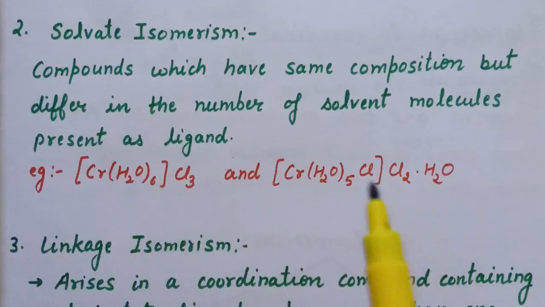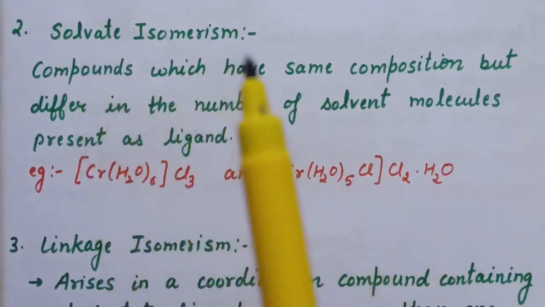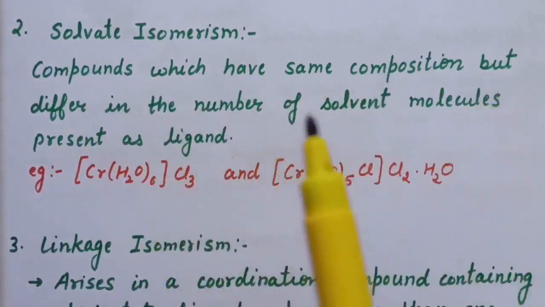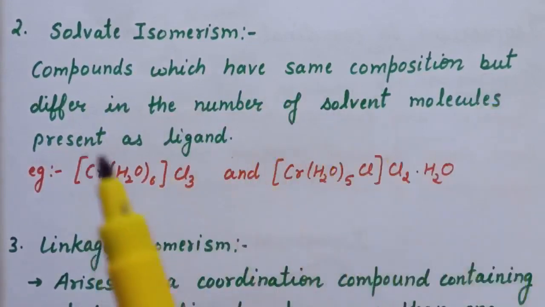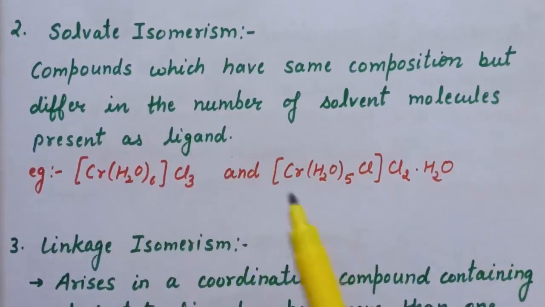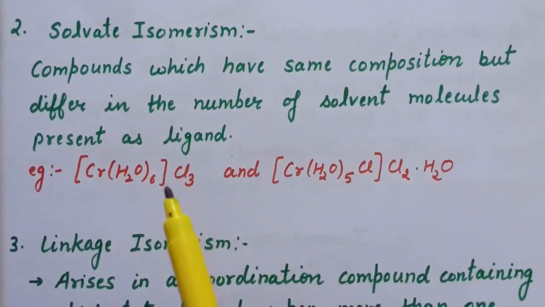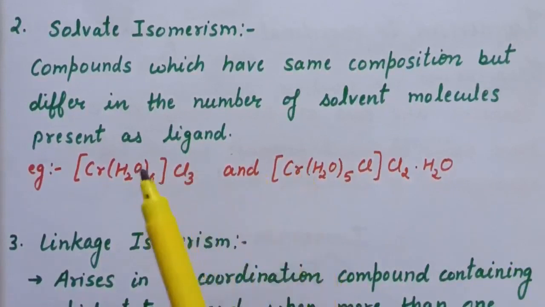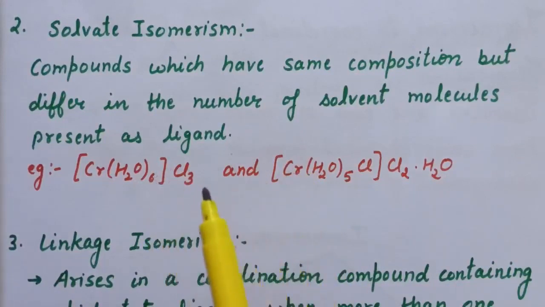So here there is a difference in the number of water molecules. When water is used as a solvent, then they are called hydrate isomers. So these are the examples of solvate isomerism, or you can say they are hydrate isomers of each other.